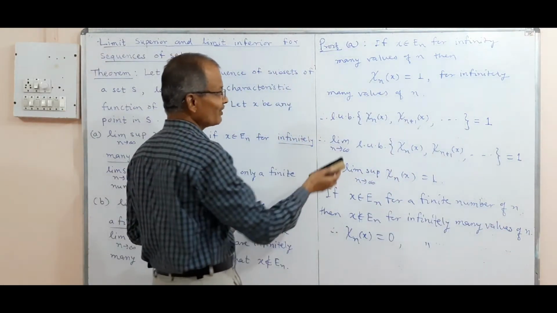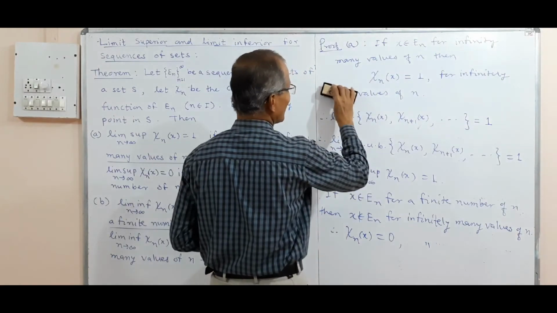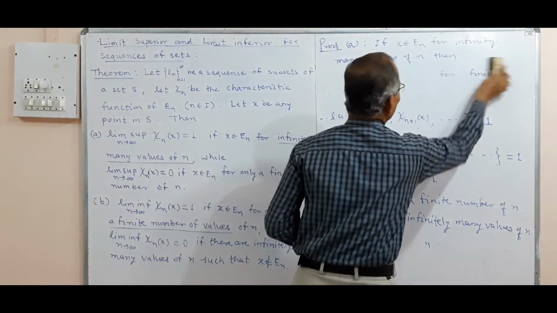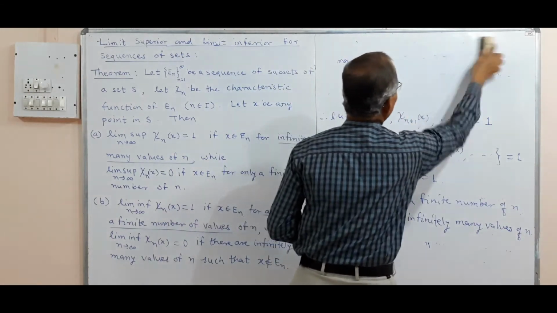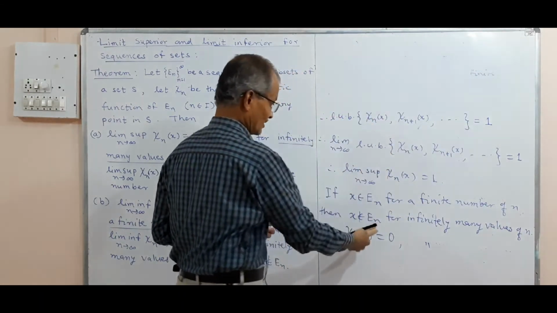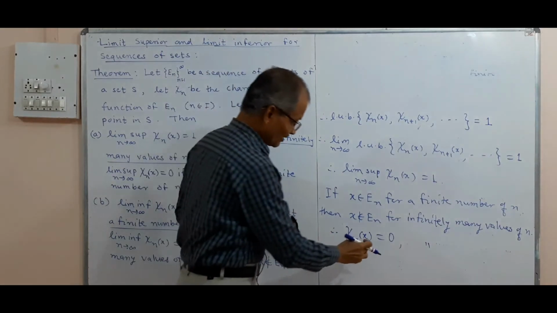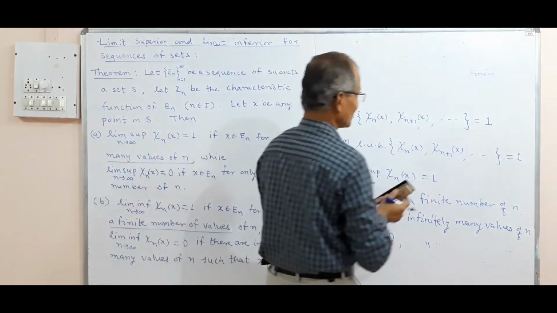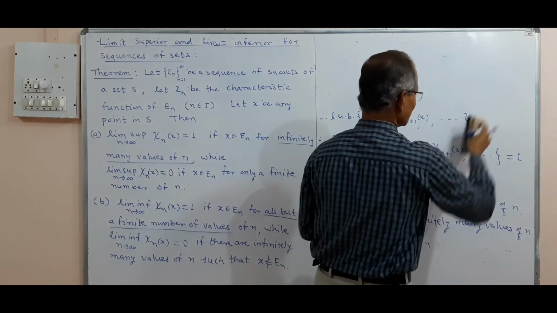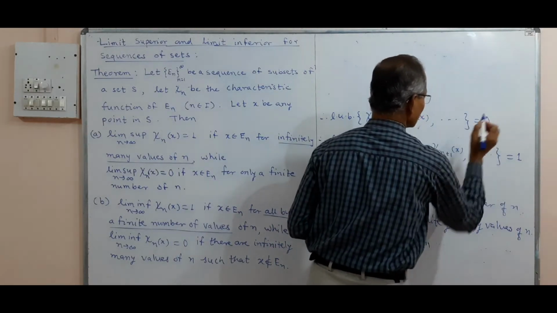And therefore, again we will consider the LUB of this. What will be the LUB of this set? The LUB of χ_{n+1} and so on. These values are 0 for infinitely many values of n, and therefore the least upper bound will also be 0.